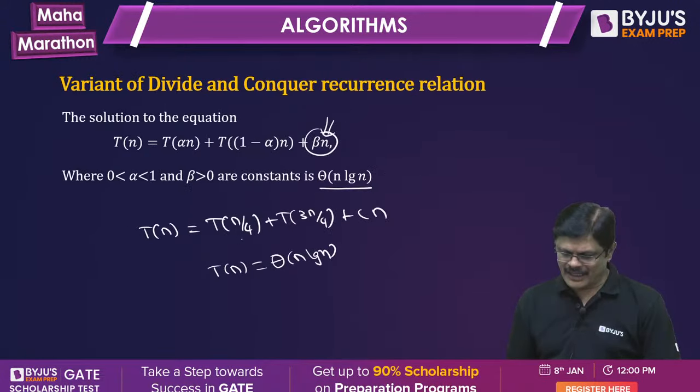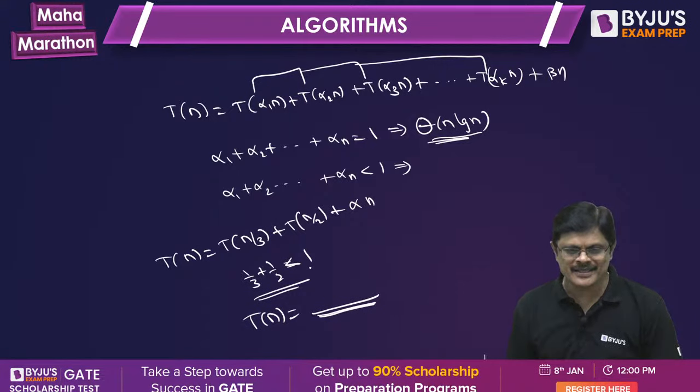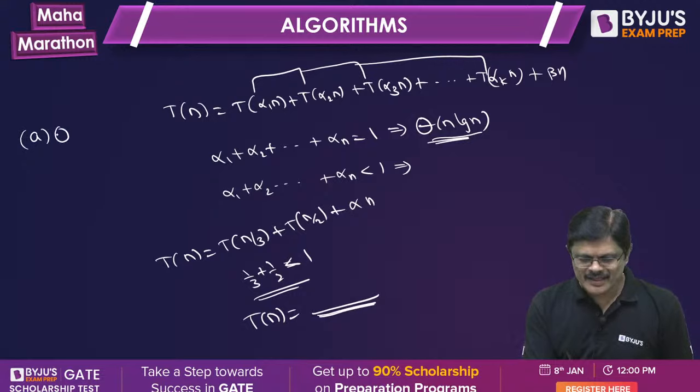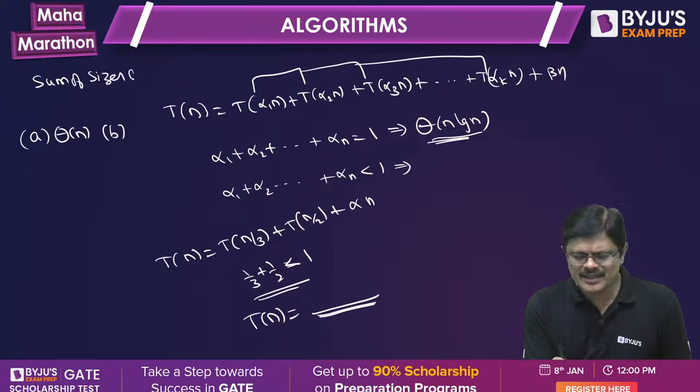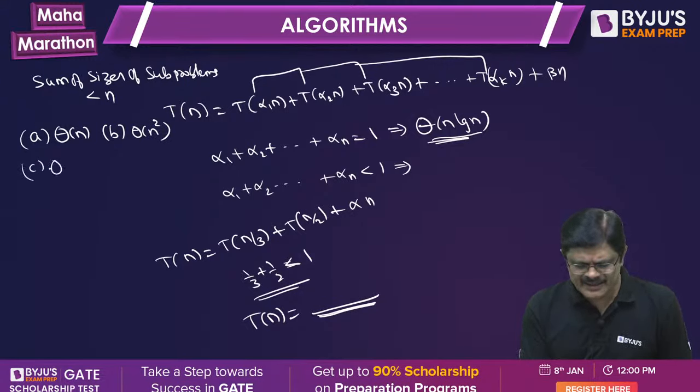Complexity of this recurrence relation is... Anyone got the answer for this? When the sum of sizes of subproblems is less than n, I'll give you options: A, theta n; theta n square; theta n log n; theta log n.